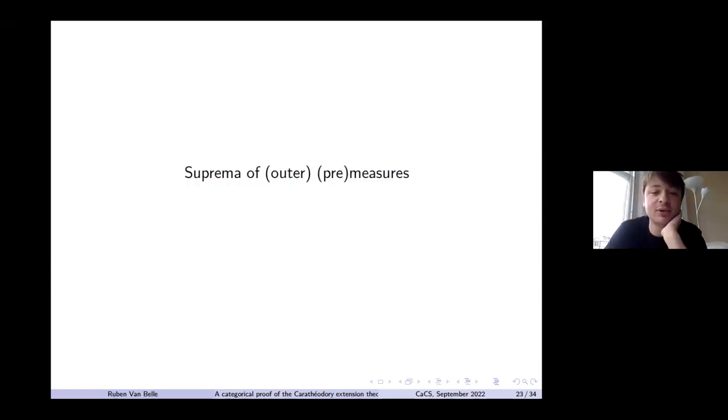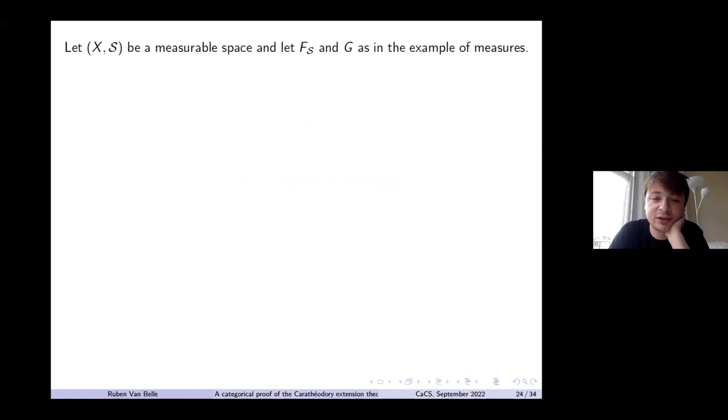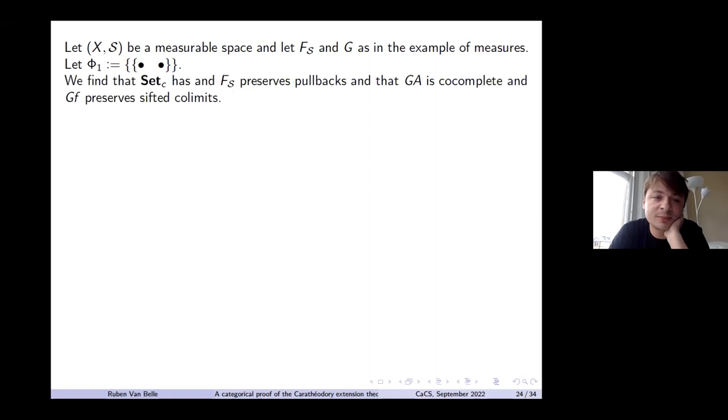Okay, so what does that then mean for our measures? I'm going to fix a measurable space, and I'm going to use these functors f, s, and g, which I described before. I'm going to look at this collection of categories, namely just this one category with two elements, the discrete category of two elements.